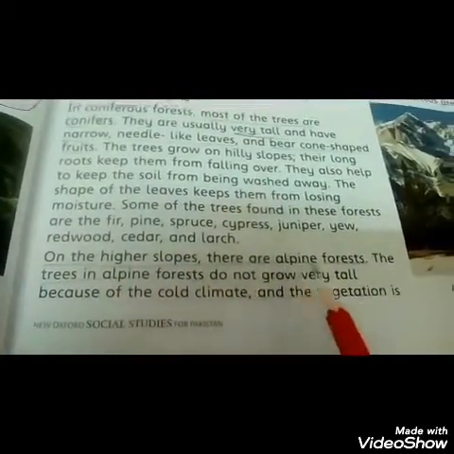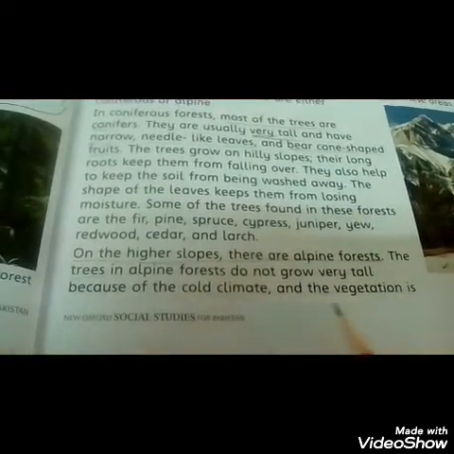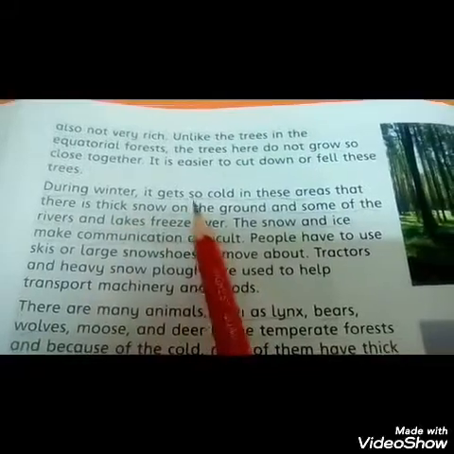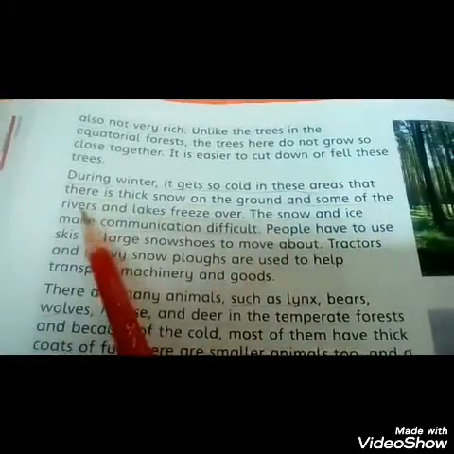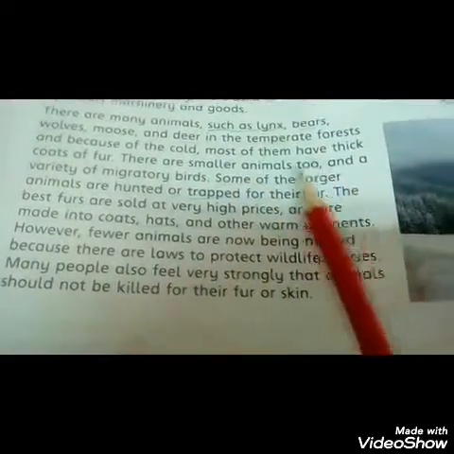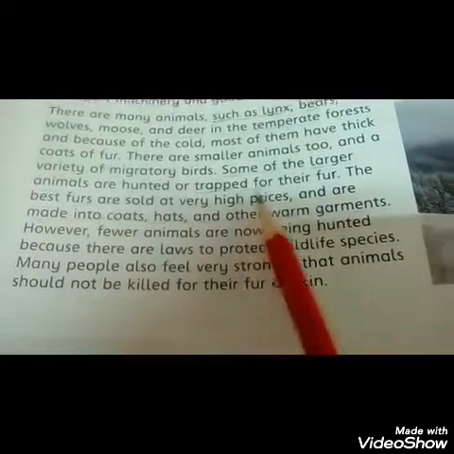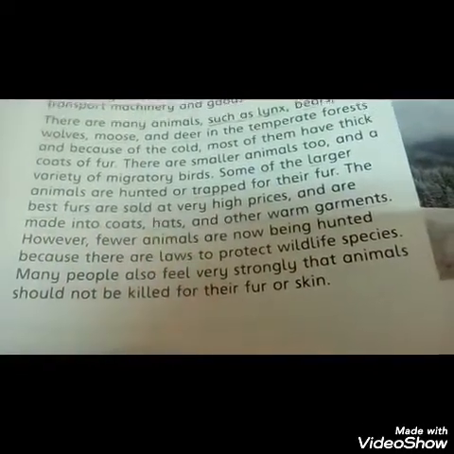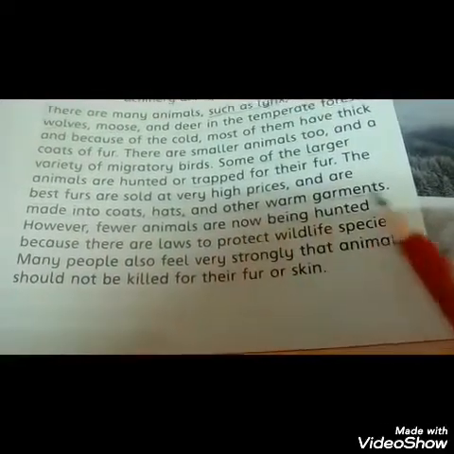On the higher slopes, there are alpine forests. The trees in alpine forests do not grow very tall because of the cold climate and the vegetation is also not very rich. During winter, it gets so cold in these areas that there is thick snow on the ground and some of the rivers and lakes freeze over. There are smaller animals too and a variety of birds. Some of the larger animals are hunted or trapped for their fur. The best furs are sold at very high prices and are made into coats, hats and other garments.